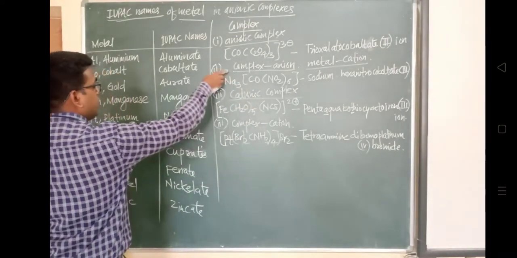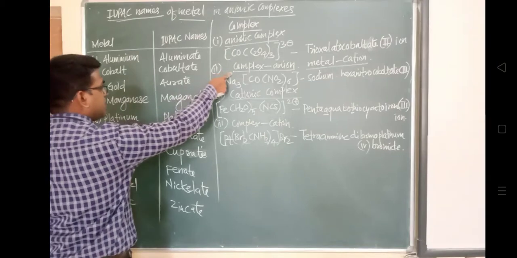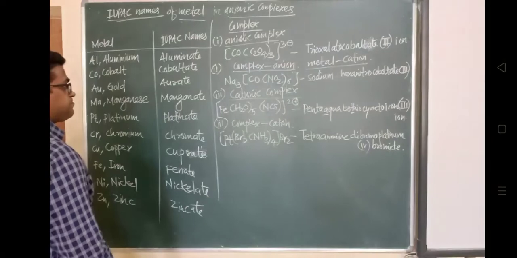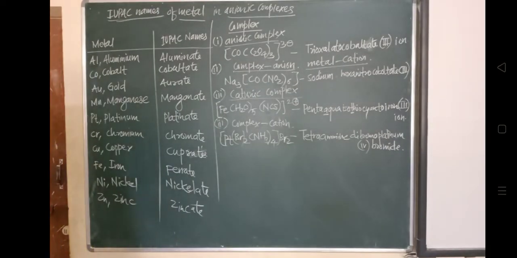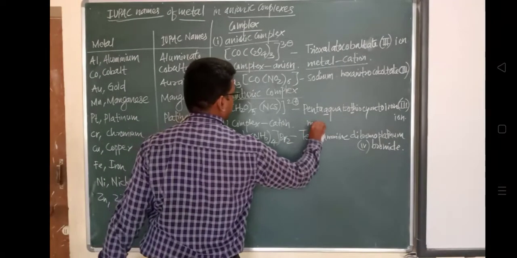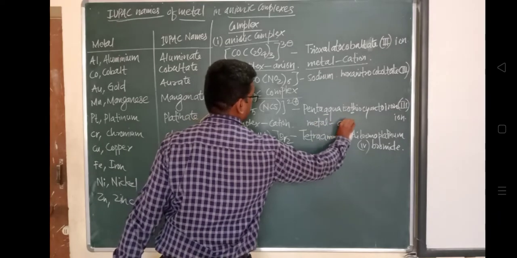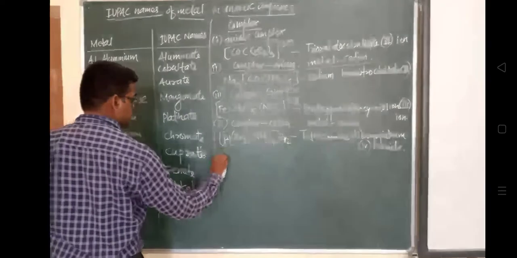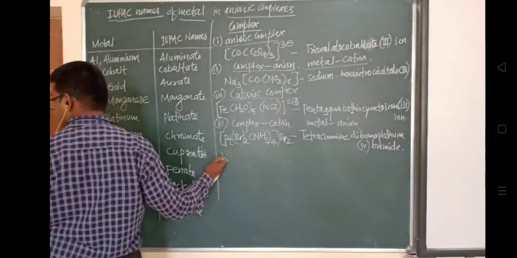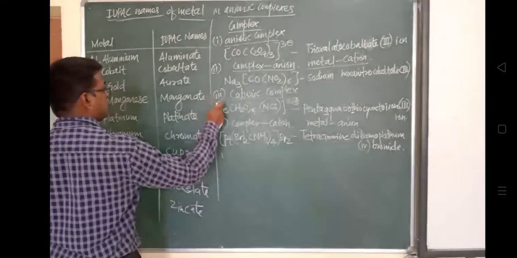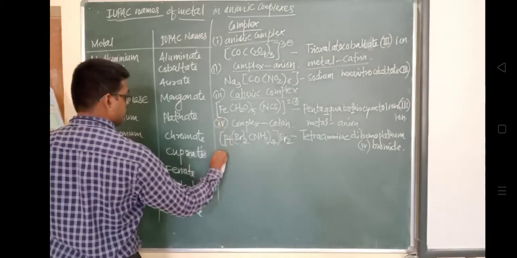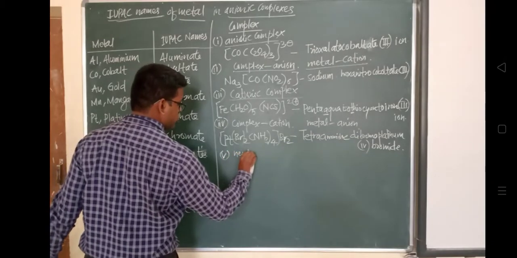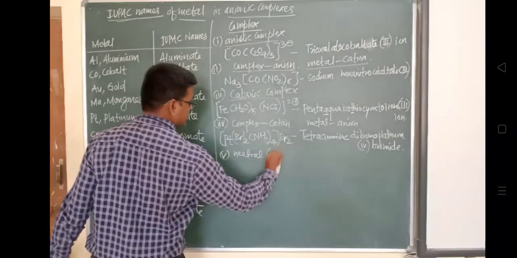Cobalt, this NO2, 3 times they are present, ammonia, NH3, 3 times they are present, and this one is the complex. How to give the nomenclature to such compounds which have a neutral complex? This is not having any charge, neither cationic nor anionic, but it is a neutral complex. How many ligands are present?